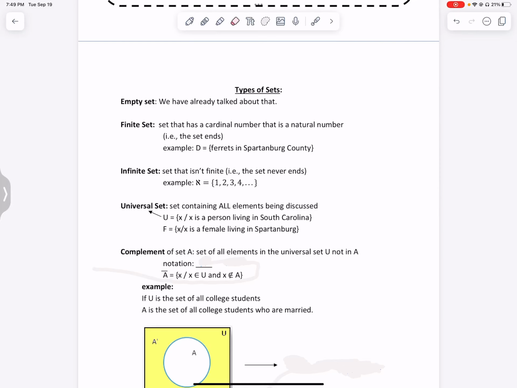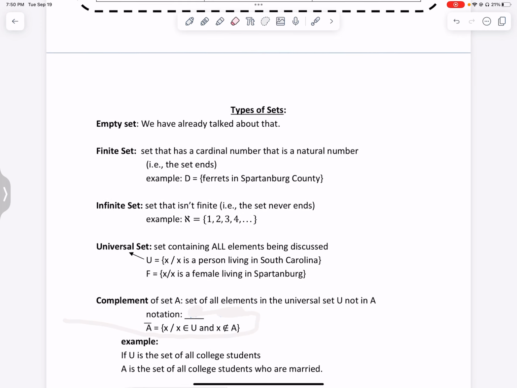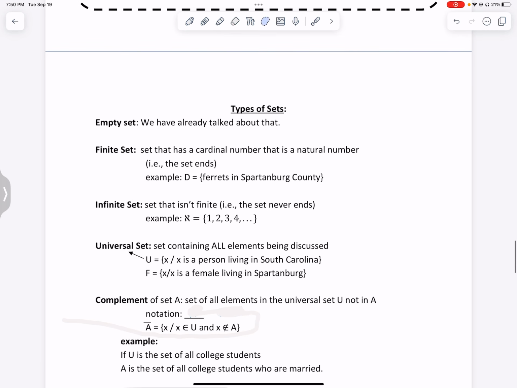So the last part of this section, section 2.2, we're going to talk about different types of sets. Okay, so we've already talked about the empty set. That's the set with nothing in it, right? There's nothing in it. We also have finite sets. So that is a set that actually eventually ends.